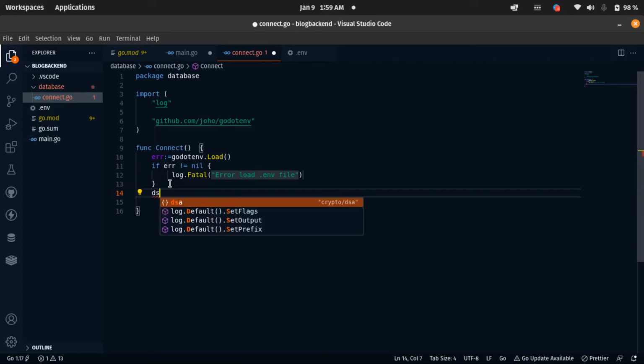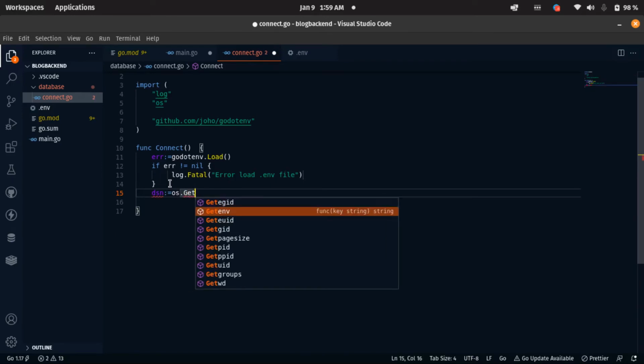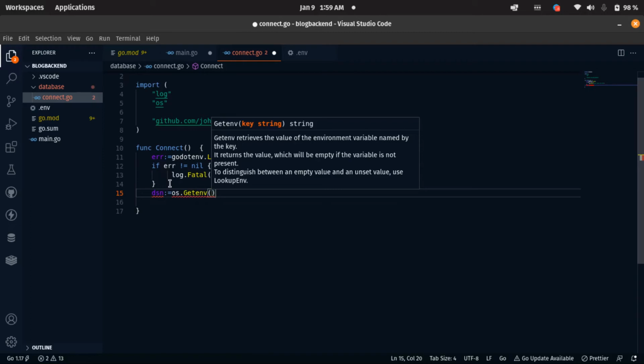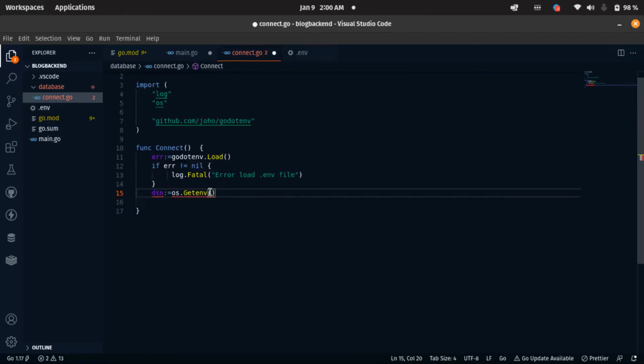We are going to say that dsn, now we have a variable here, is equals to os dot, okay, we need to import that os as well. So os dot get env file, we want to get that env file. So what is the env file that we want to get? This is the one we want to get here, this dsn. So we just have to say dsn here. That's all we need to do, and it's going to be inside this, okay, semicolon here.